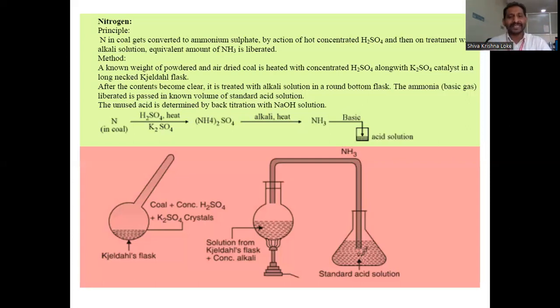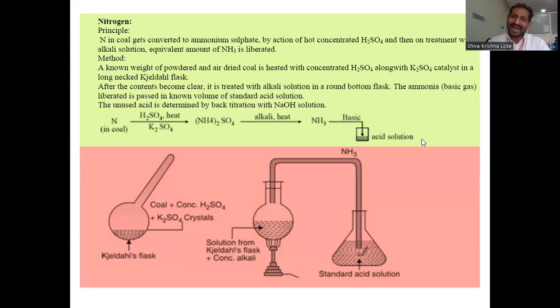This ammonia gas is passed into a flask containing a known volume of standard acid solution. Once the ammonia gas is passed, it reacts with some of the acid, which is consumed to produce ammonium chloride.